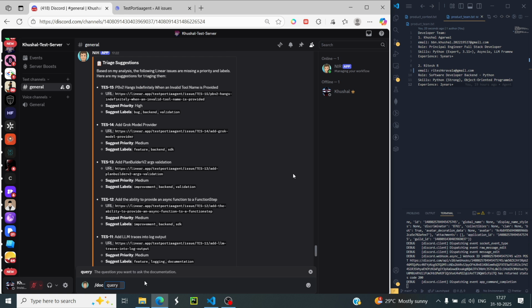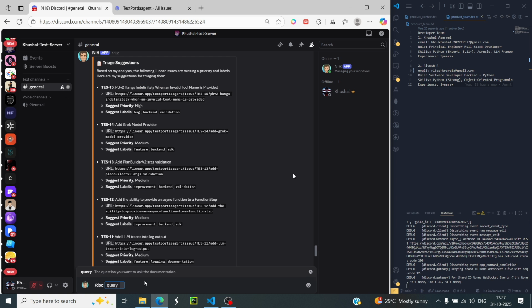The triage command also labels issues based on priority and suggested labels. It can label n number of issues based on the type of issue. For example, if the priority or the difficulty level of an issue is medium, it will give it the appropriate labels. And let us run our next command, which is doc.